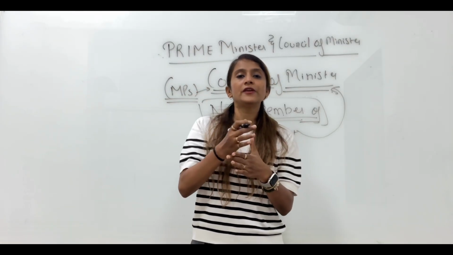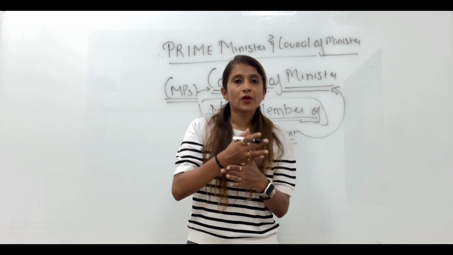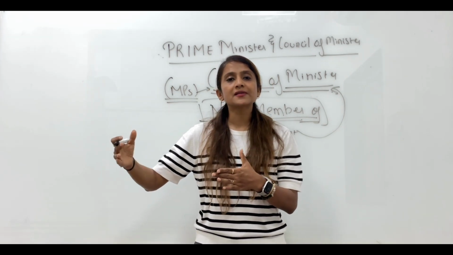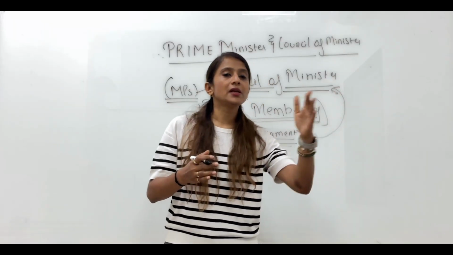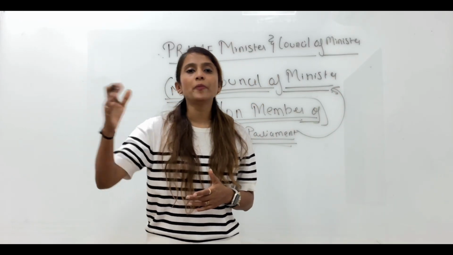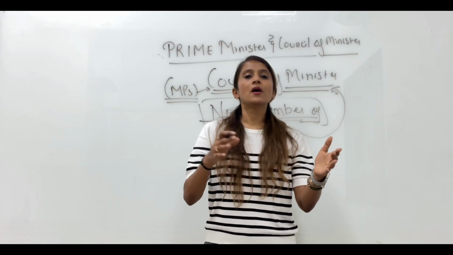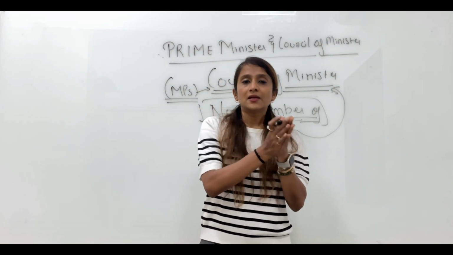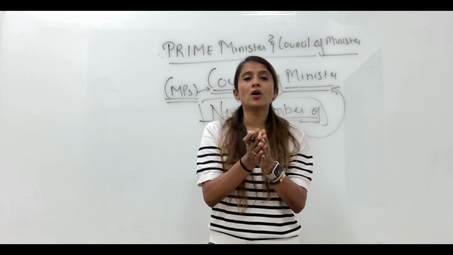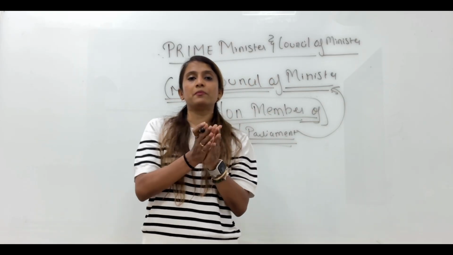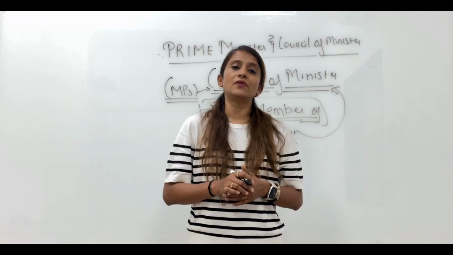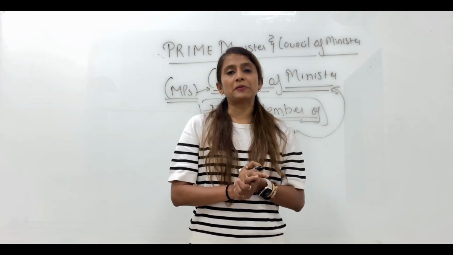From the date of his or her appointment, within 6 months, that person should be either elected or nominated to Lok Sabha or Rajya Sabha. If within 6 months that person doesn't become a member of Lok Sabha or Rajya Sabha, then that person will have to resign from that post.